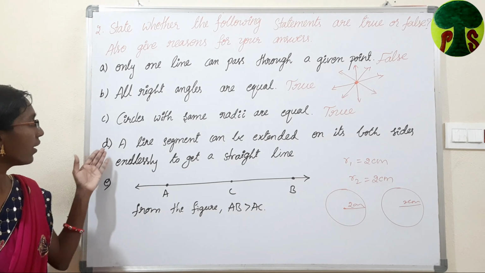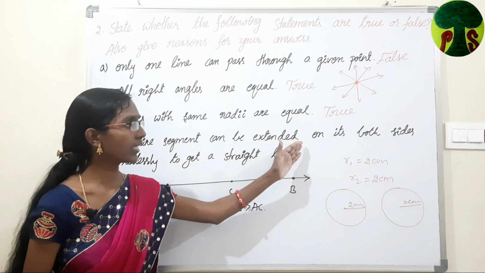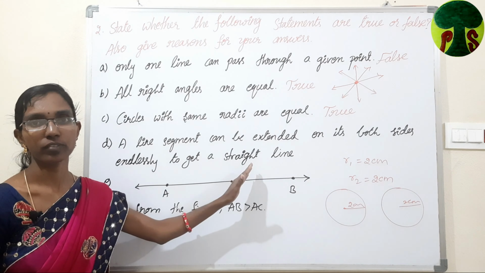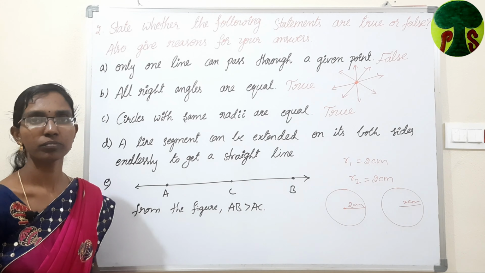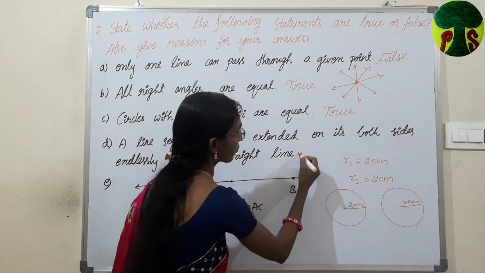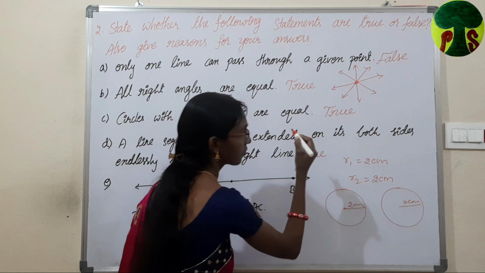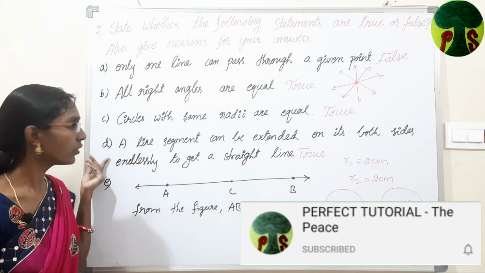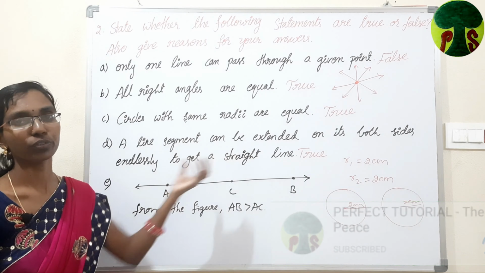Coming to the fourth one. A line segment can be extended on its both sides endlessly to get a straight line. Is it true or false? It is also true. According to the Euclid's postulate 2, this statement is true.